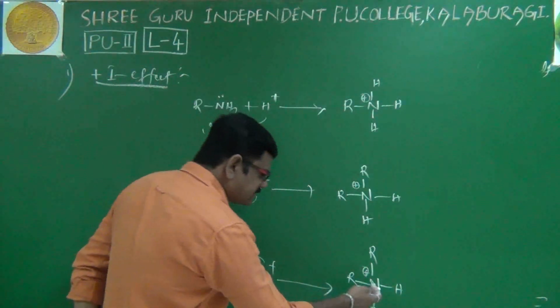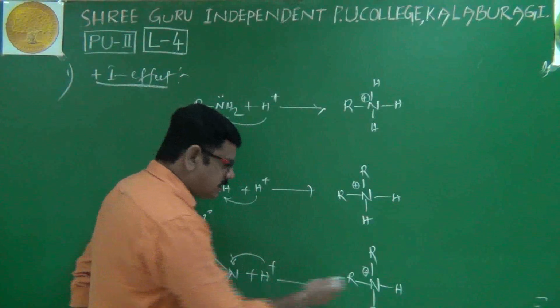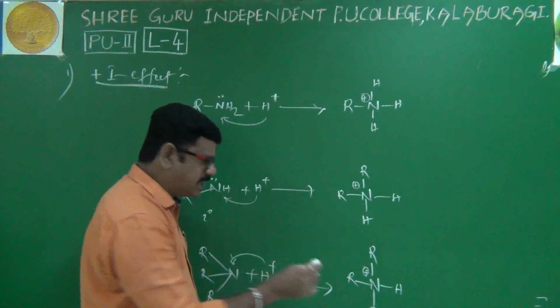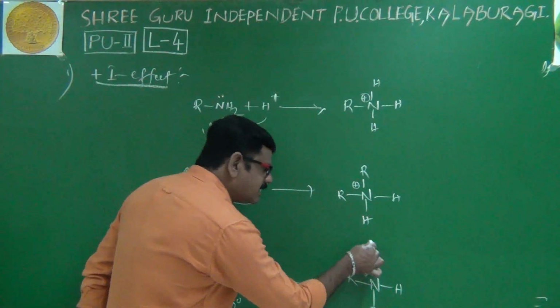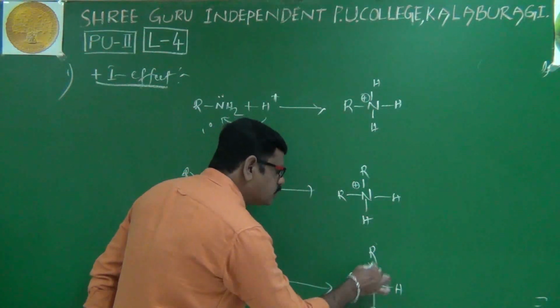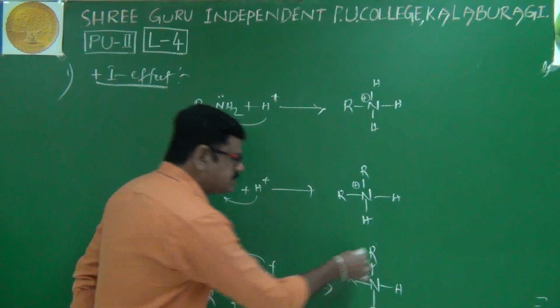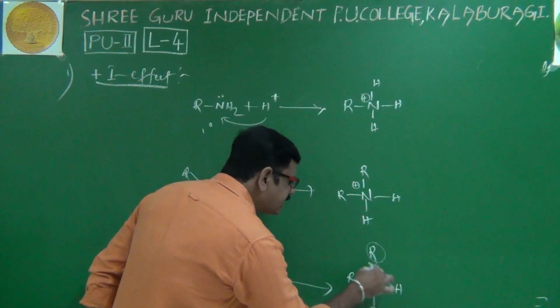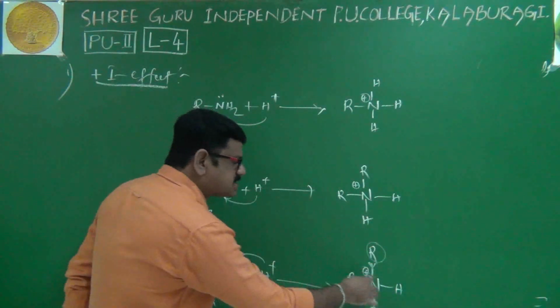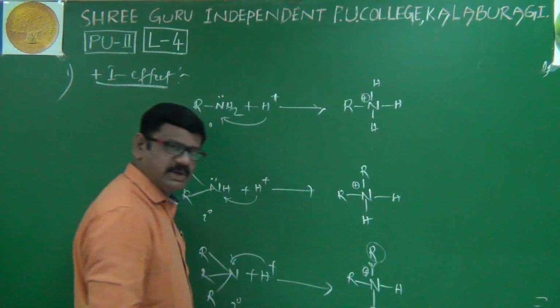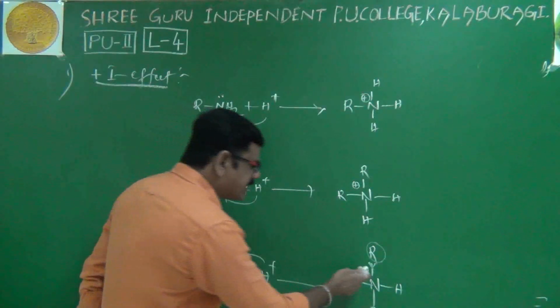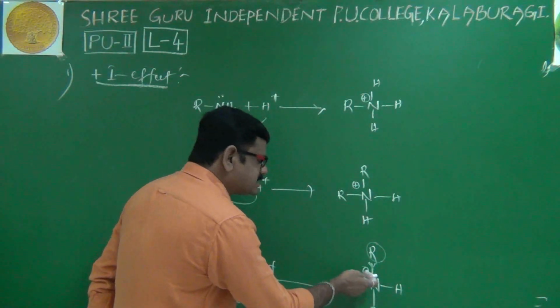This nitrogen has a positive charge and 1, 2, 3 alkyl groups are there. Alkyl groups have a tendency to donate electron pair. Suppose this alkyl group donates electron pair to the positively charged nitrogen, immediately what happens? The plus charge is dispersed from here to here.